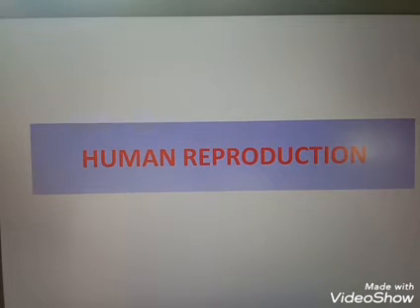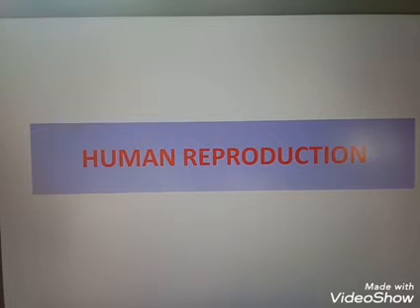Next question is, list the changes that the primary oocyte undergoes in the tertiary follicular stage in the human ovary. So what changes happen in the primary oocyte? The primary oocyte within the tertiary follicle grows in size and completes its first meiotic division to form the secondary oocyte and the first polar body.